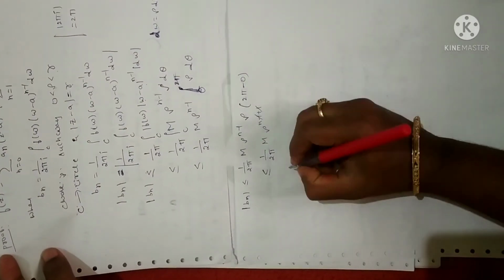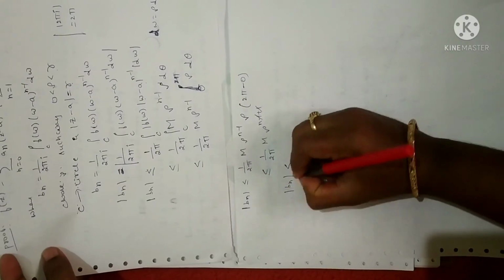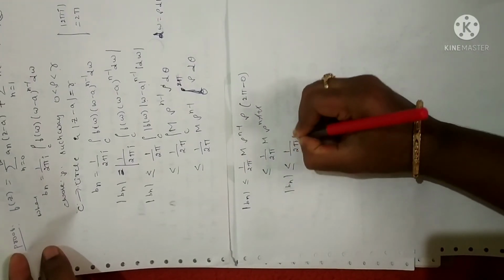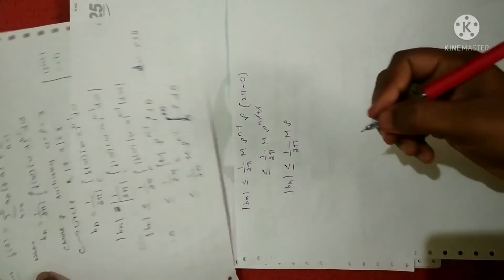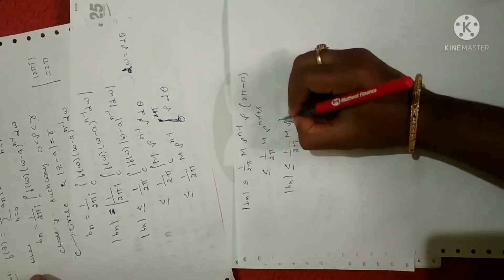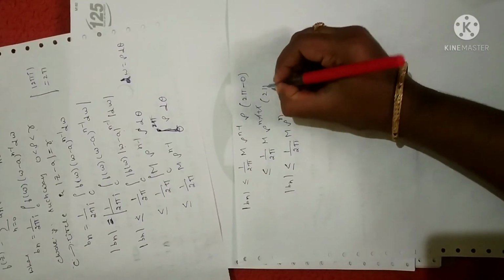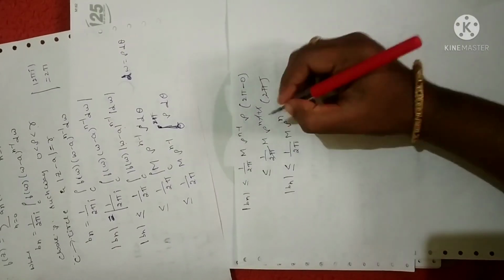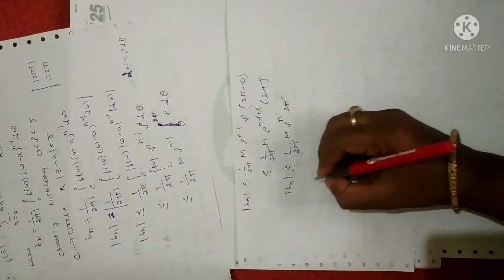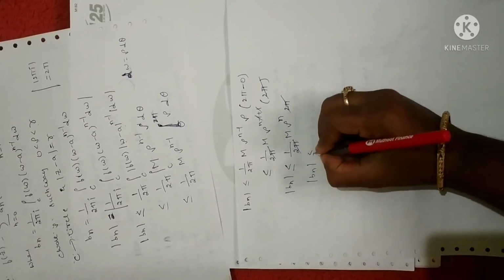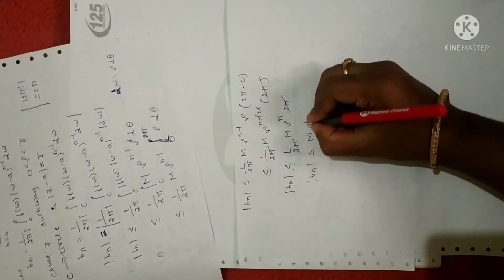Minus 1 plus 1 get cancelled, and again into 2 pi, since 2 pi minus 0 is 2 pi, the 2 pi get cancelled. So magnitude of Bn is less than or equal to M into rho power of n.